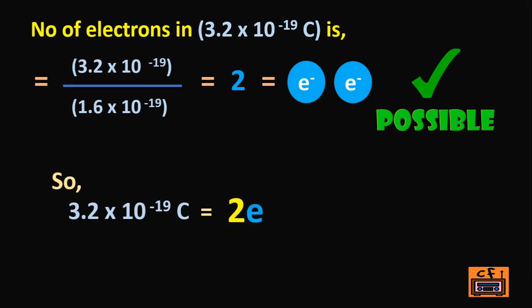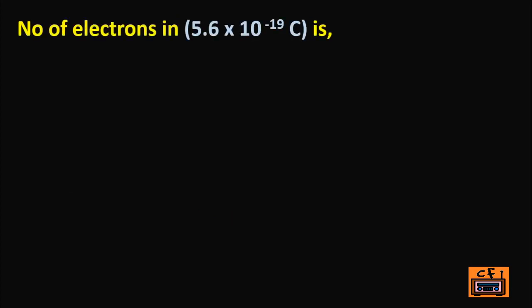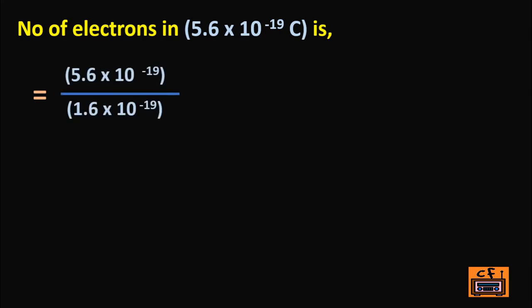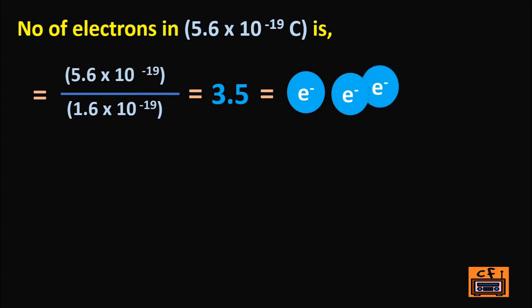Now the number of electrons in the charge 5.6 into 10 to the power minus 19 coulomb is 5.6 into 10 to the power minus 19 by 1.6 into 10 to the power minus 19, that is equal to 3.5. So the charge 5.6 into 10 to the power minus 19 coulomb consists of 3.5 electrons. 1, 2, 3 and 1 half electron.